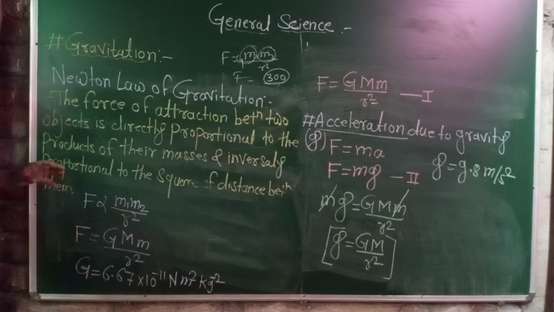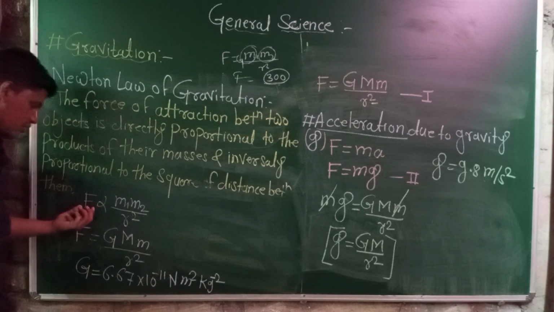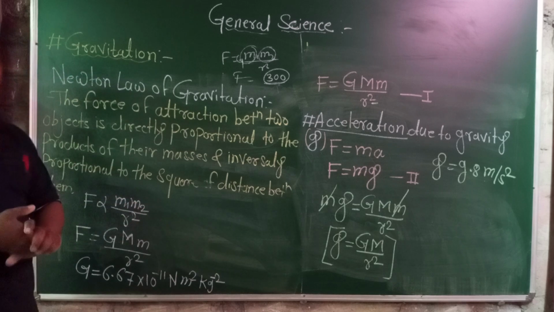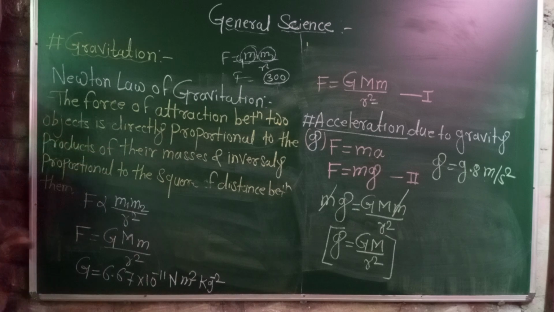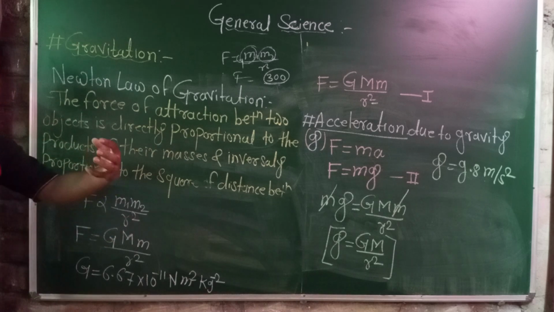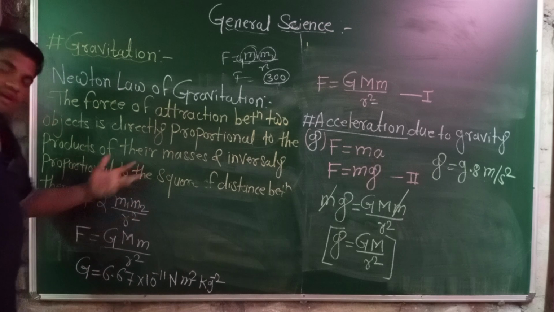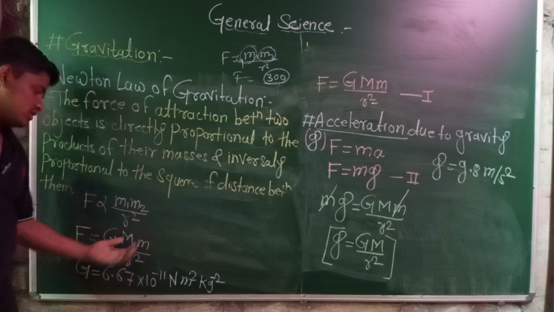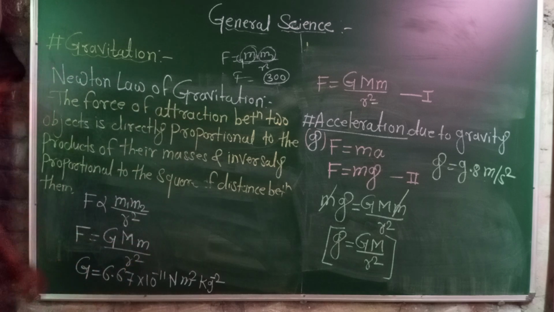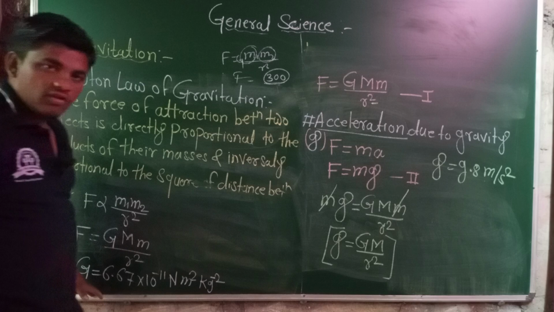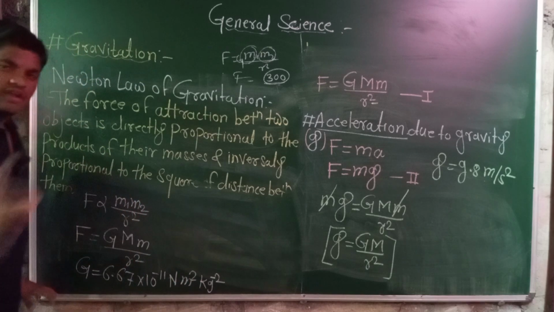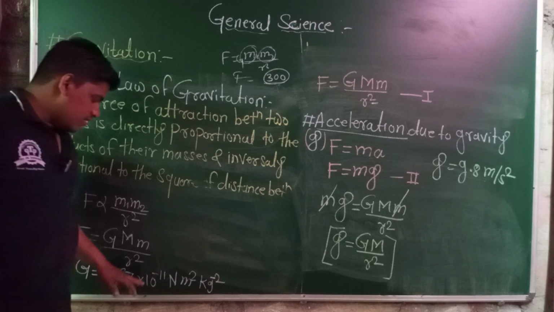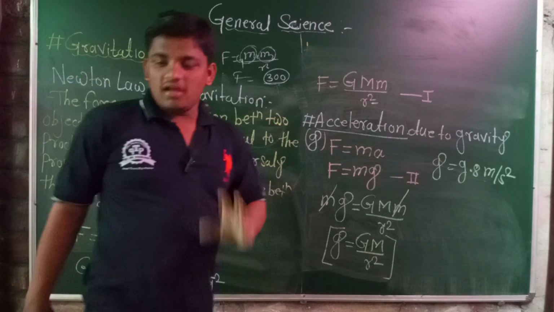Then the formulation of this law: the force of attraction is directly proportional to the product of their masses, m1 and m2, and inversely proportional to the square of the distance between them. If the center-to-center distance between the two objects is r, then it is r square. F is equal to G m1 m2 divided by r square. Capital G is the universal gravitational constant, which has a standard value that doesn't change at any place, that is 6.67 into 10 raised to minus 11 Newton meter square per kg square.